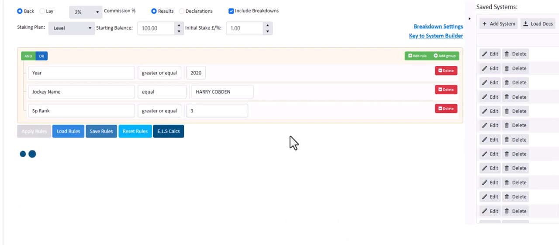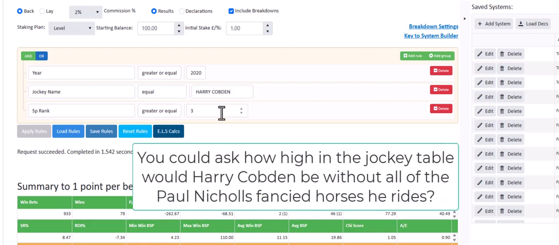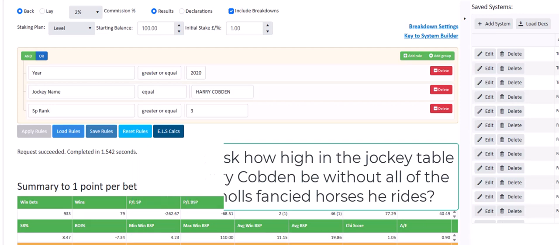And if we apply the rules, so there we have 0.9. Okay, that is quite low for a top jockey who's riding high in the jockeys table for the jumps jockeys on horses that aren't the first two favourites. He does well on the horses that are the first two favourites, but you might want to be thinking now about Harry Cobden on horses that aren't the first two favourites, because his AE value is well below the average.